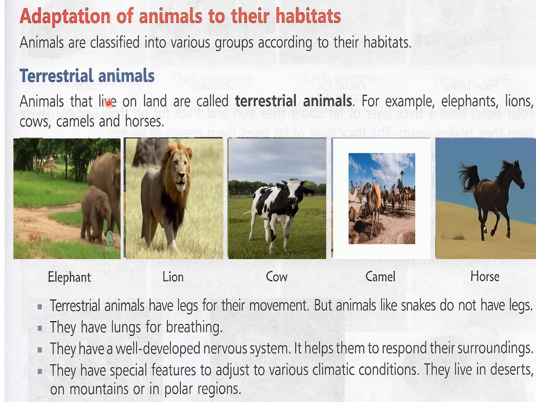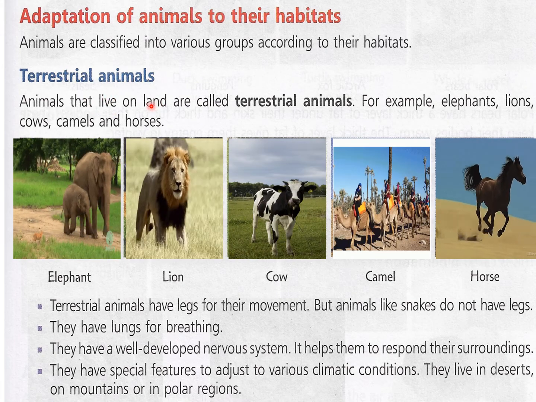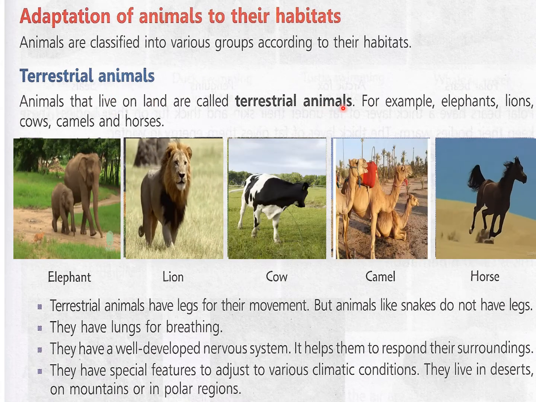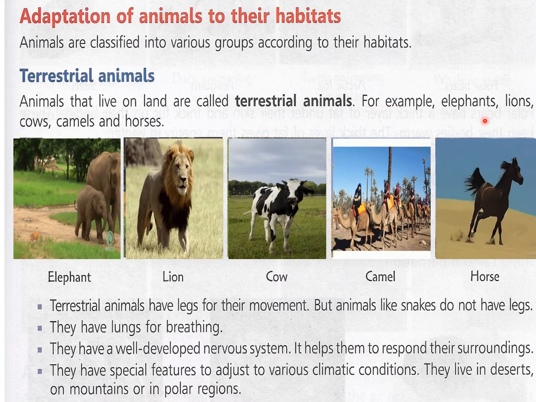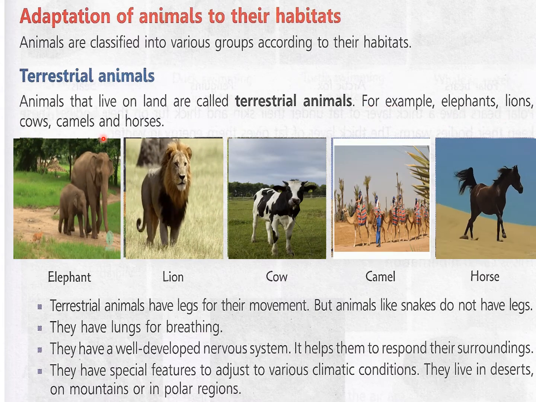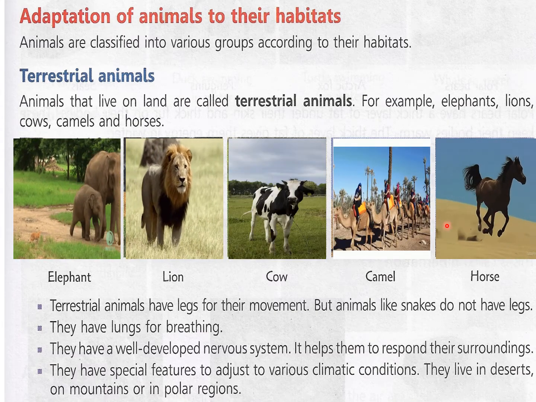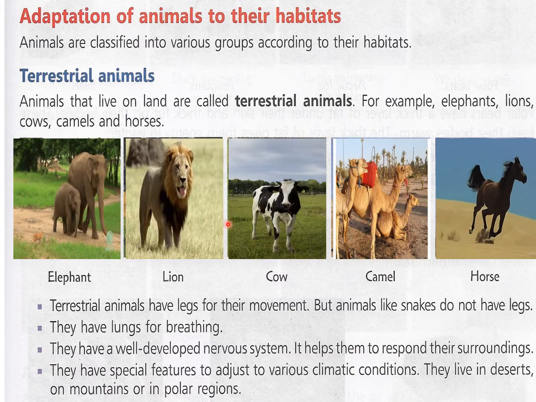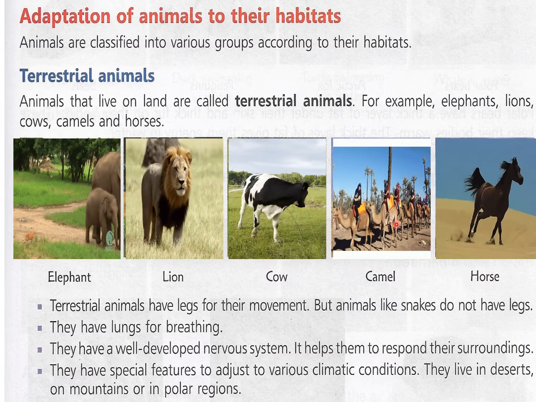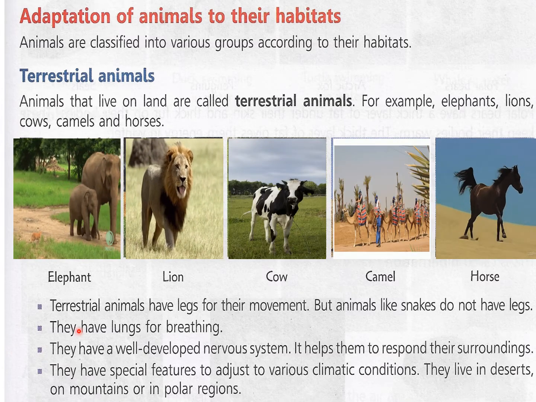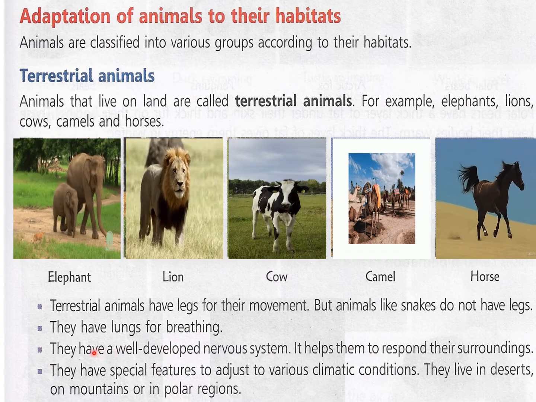Terrestrial animals are those animals which live on land, and they are called terrestrial animals. For example, horses, elephants, lions, cows, and camels. Now you can see here elephant, lion, cow, camel, horses, all these live on land, and these are called terrestrial animals. Now we will see about the special features they have.